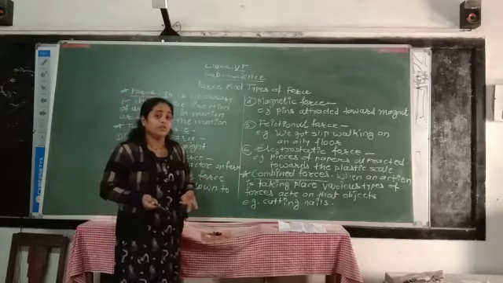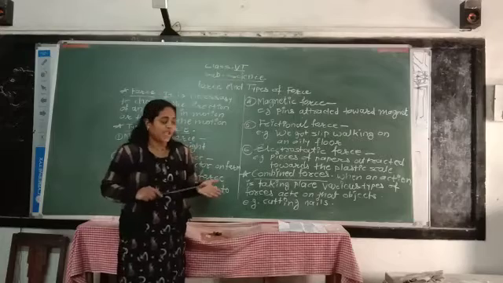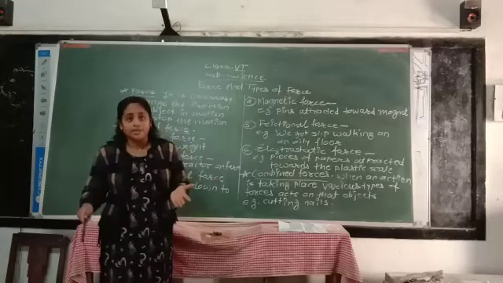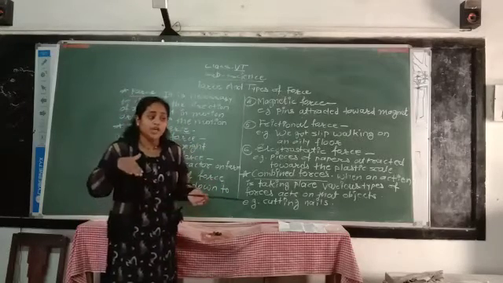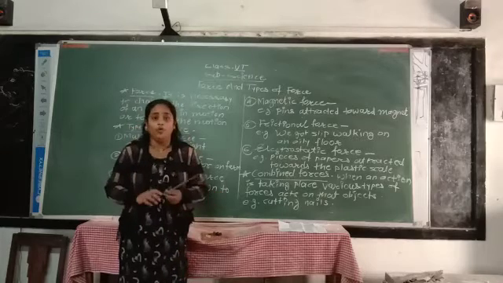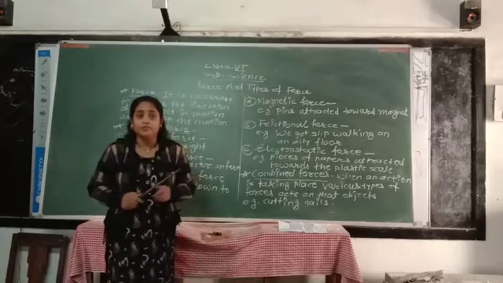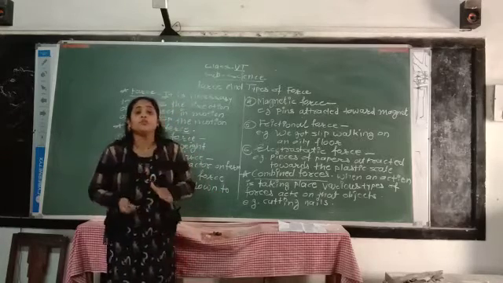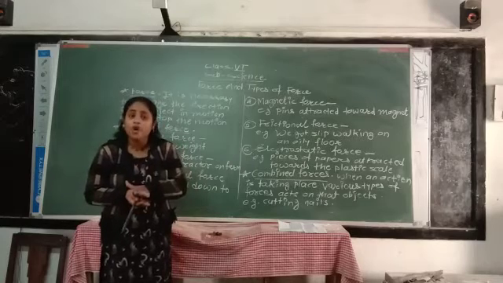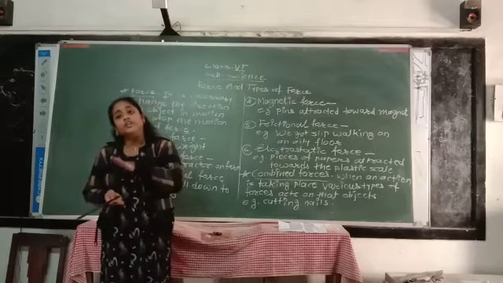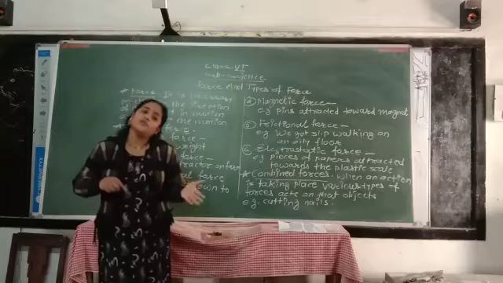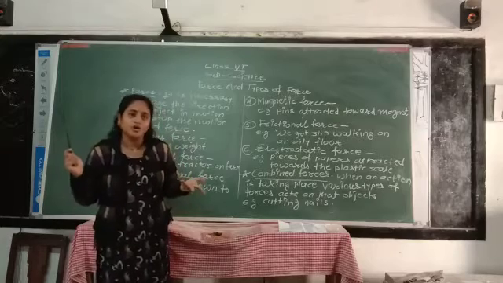For example, we know that if the floor is wet or oily, then we slip on that floor. Why does this happen? Because the friction between the wet or oily floor and our leg is less, and we fall on the ground.